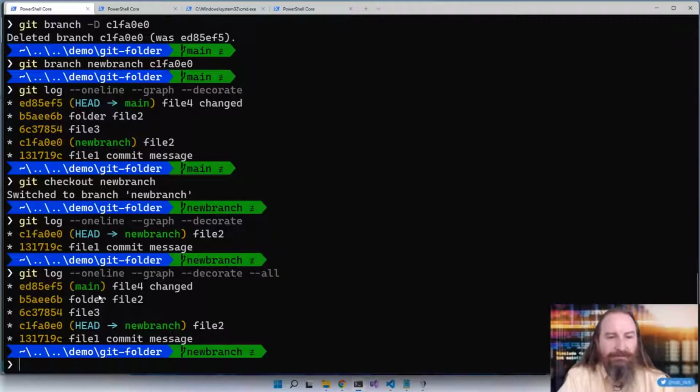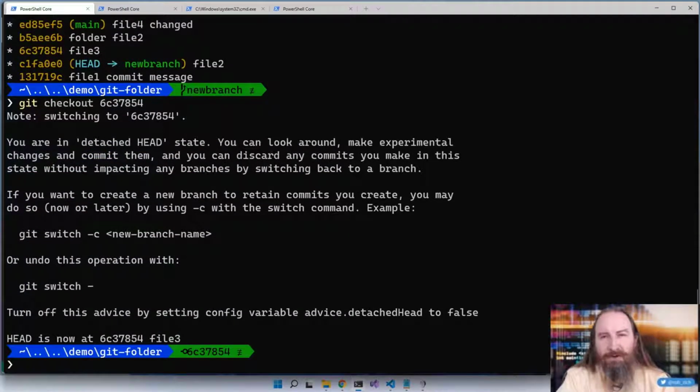We've got main. So what happens if we say git checkout? I'm going to check out this commit. Ooh, we got a wonderfully painful message. You are in a detached head state. So I took off my head. Halloween notwithstanding, this is a pretty scary message for a pretty benign concern.